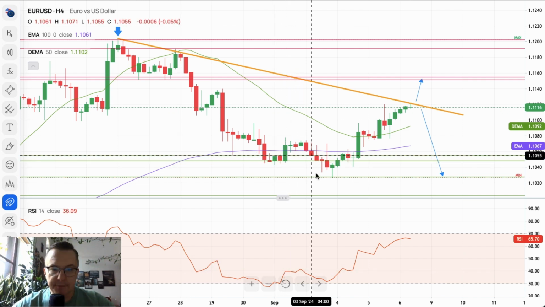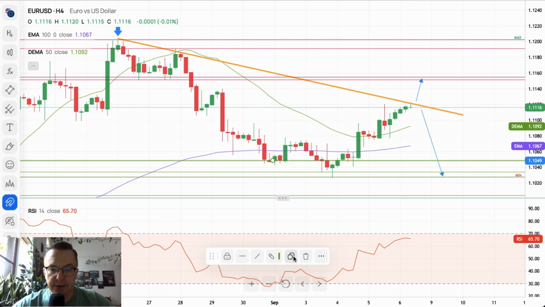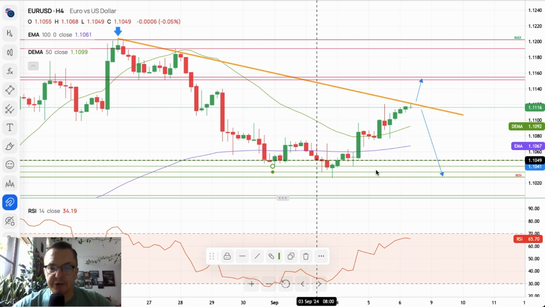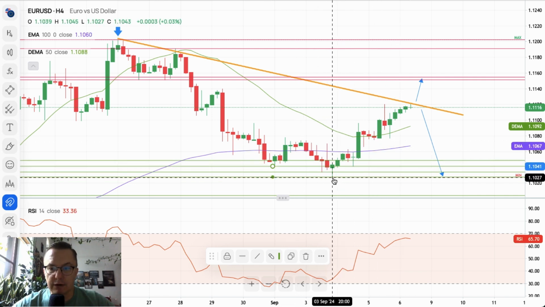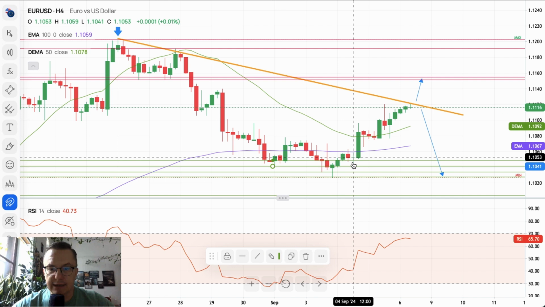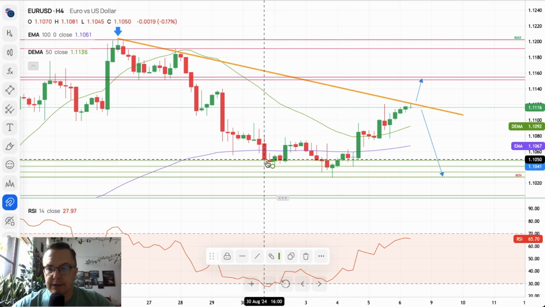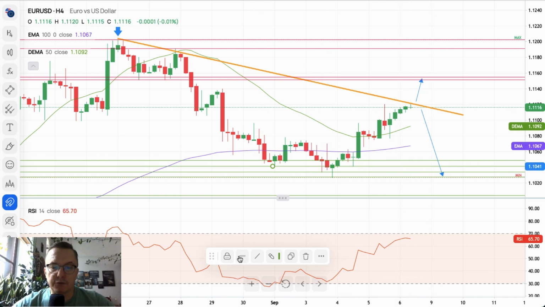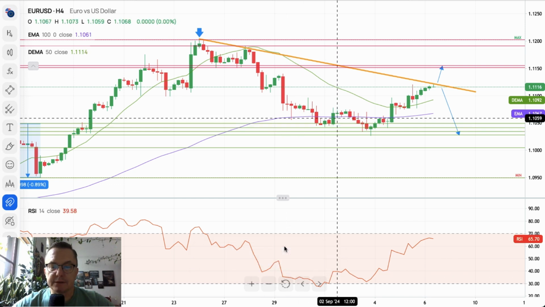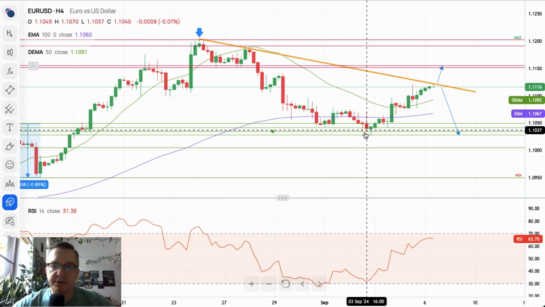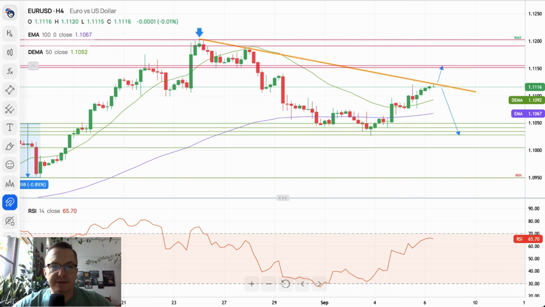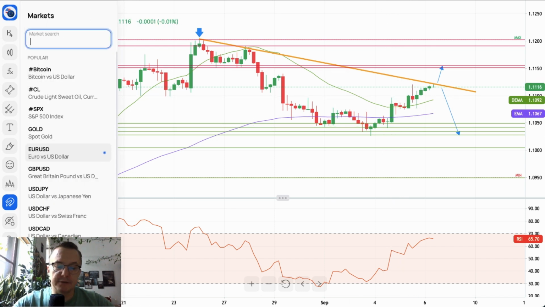Let me just adjust the levels, because those might be quite crucial for today. There is a very strong zone, as you can see, located between the low of 1.1027 and the local level of 1.1050. So that's 23 pips. Very nice zone for the bulls to keep buying these dips. Nevertheless, the situation here looks rather bullish, just ahead of the US non-farm payrolls. This is the euro dollar.